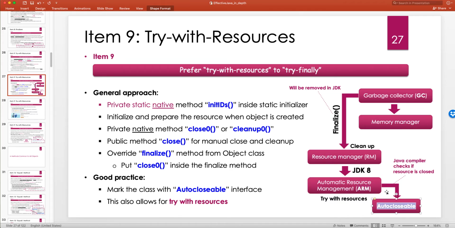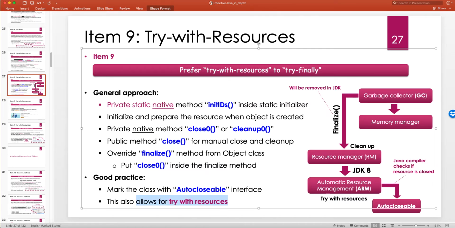And all you have to do as the developer, as the one who writes the library, is make sure that the classes that acquire native resources, or whatever resources need some cleanup at the end, implement AutoCloseable. Then the try-with-resources takes care of guaranteeing that the close method will be called at the end of the scope of the try. So that's the guarantee of a deterministic call to the close method. Again, it doesn't guarantee that the object will be destroyed, but it guarantees that at least the close method is called, and you know deterministically when that will be.